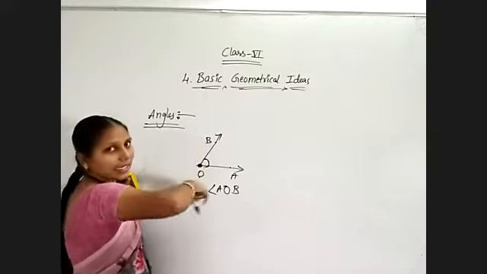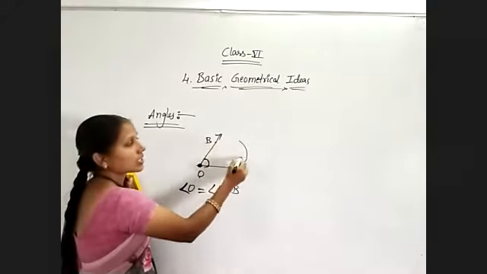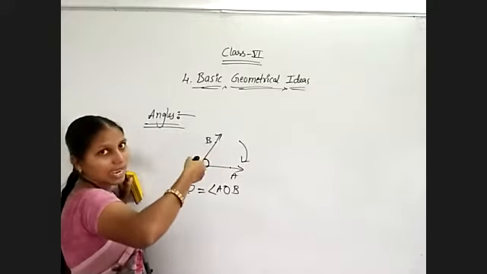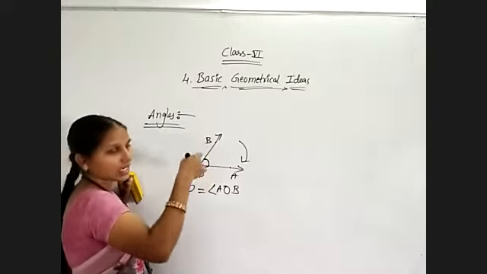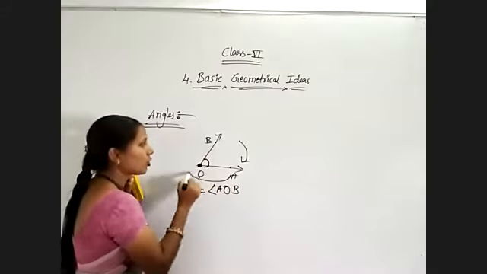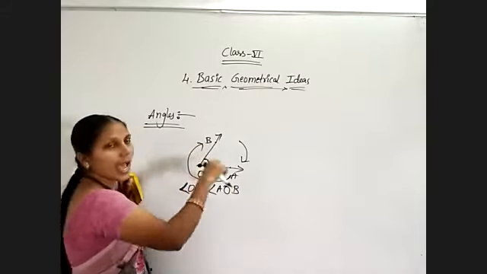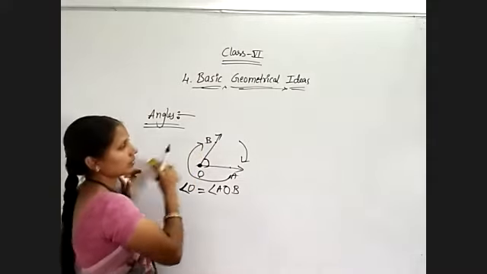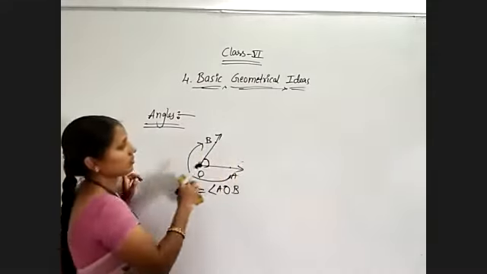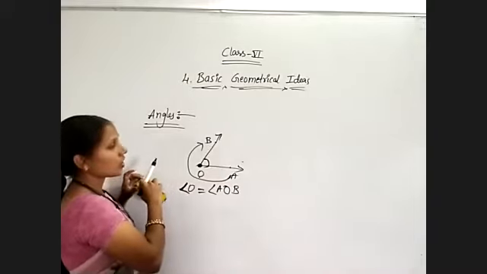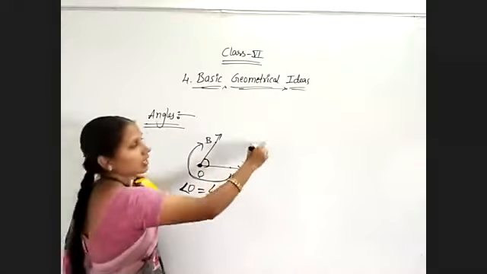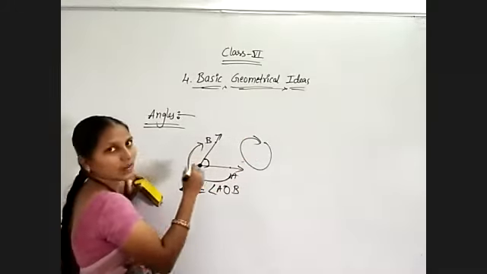AOB, clockwise direction. Clockwise direction means like this it will move, the way the hands of the clock move. That is clockwise direction. Now I am writing A to B, that is AOB. Sorry, it is clockwise direction. AOB, rotation like this only it will move, that is clockwise direction.